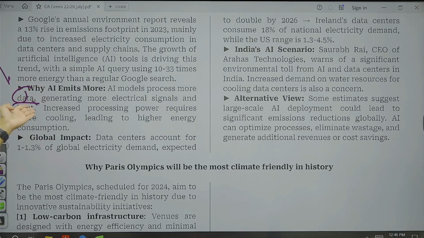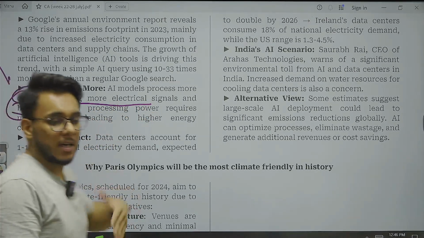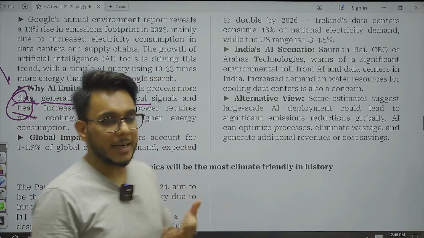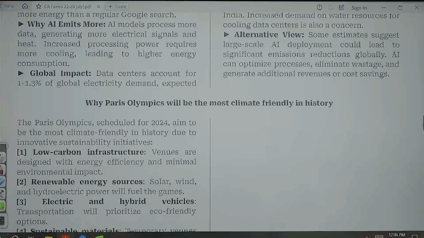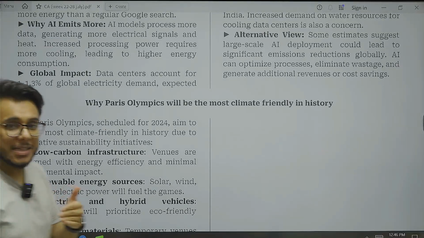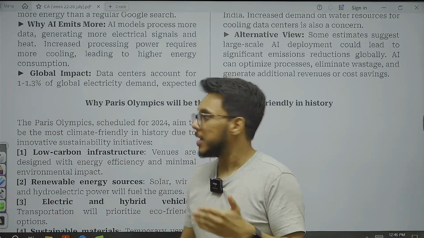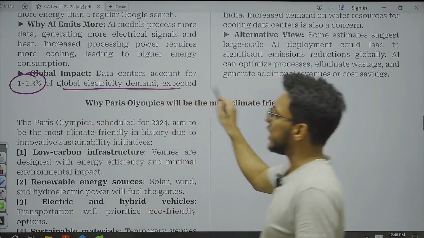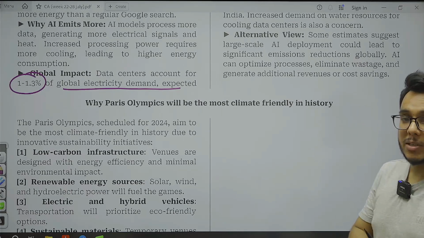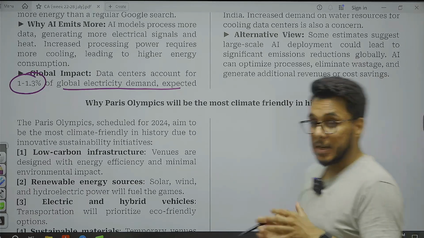More electricity is needed. So they process more data, generate more electrical signals, they generate more heat, and for heat management, cooling is needed. Therefore, they are going to emit a lot of energy. Now it has been projected that data centers will account for 1 to 1.3% of global electricity demand.